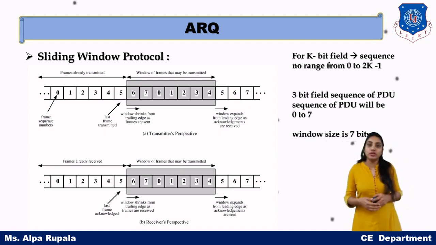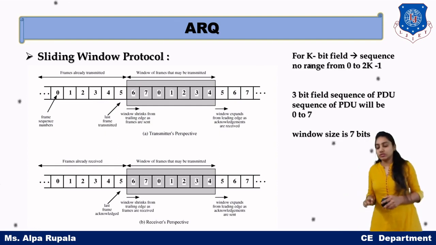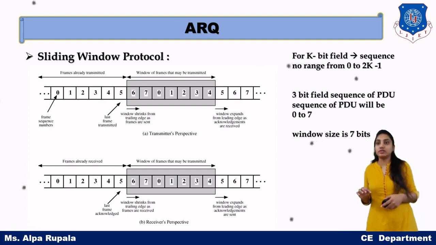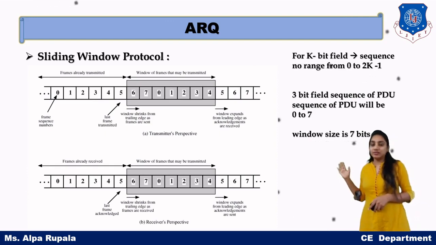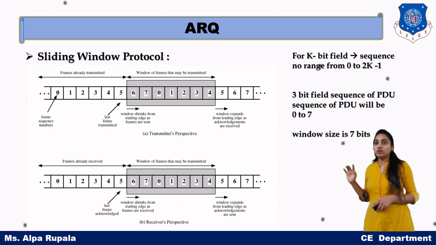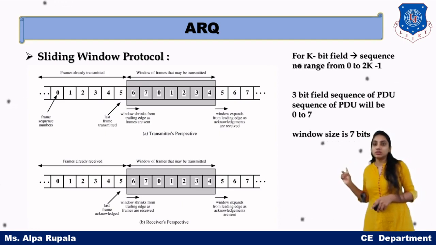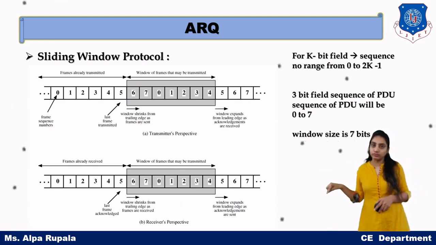So what are we doing with this sliding window protocol? Suppose we assume a window size of 7 in this diagram, in which at the transmitter side the window covers sequence 6 through the repeated sequence 4.